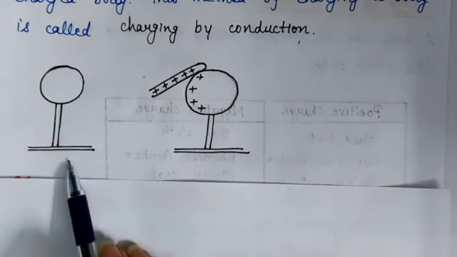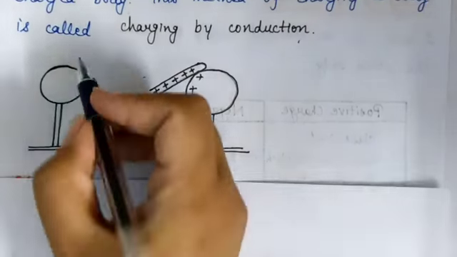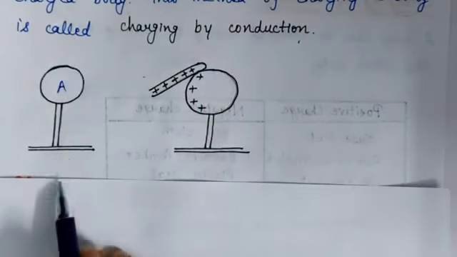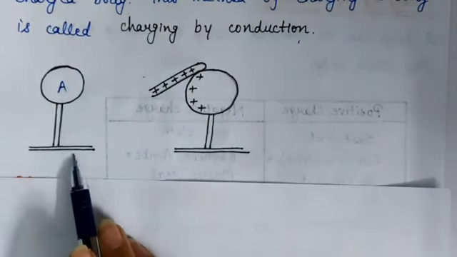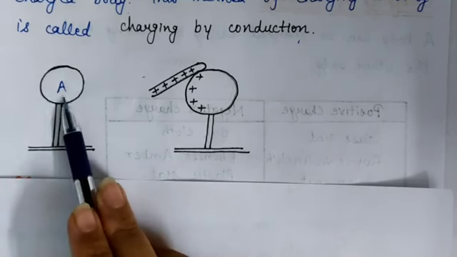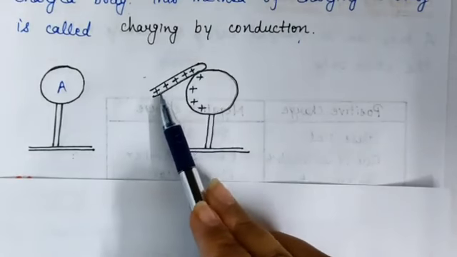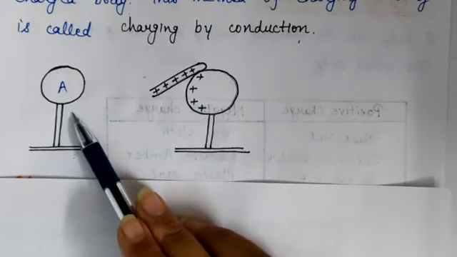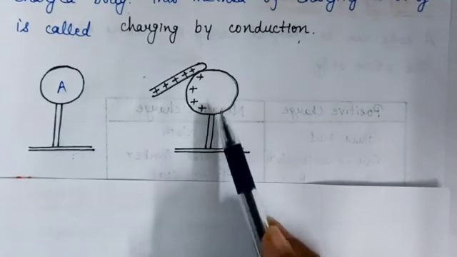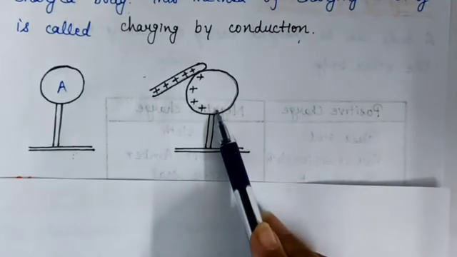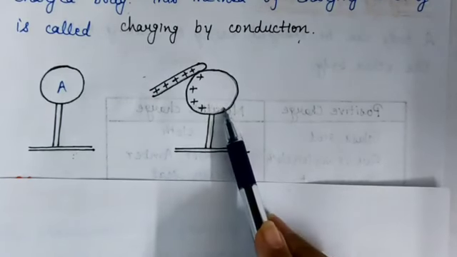Suppose this is our uncharged metallic sphere whose name is A. And when we touch an ebonite rod with this uncharged metallic sphere, then the metallic sphere also gets some charge.